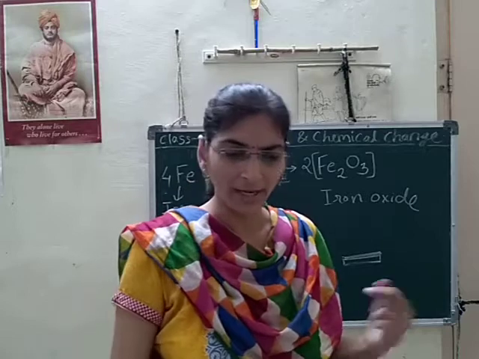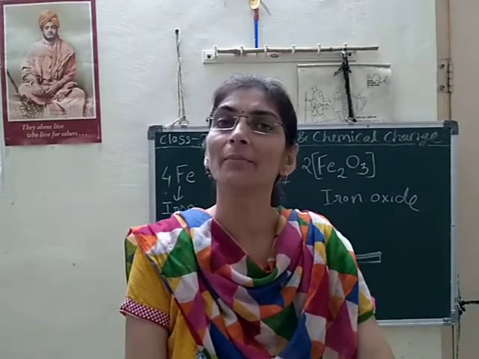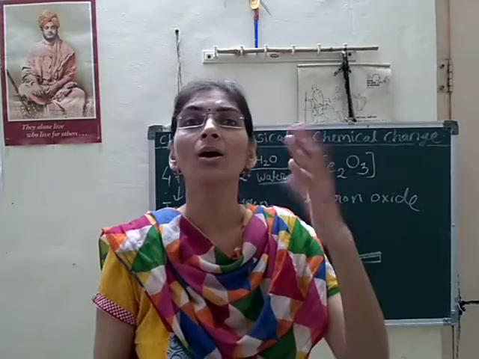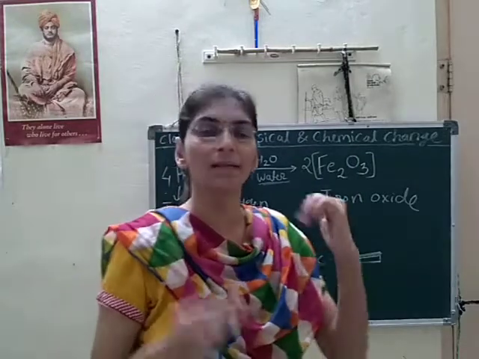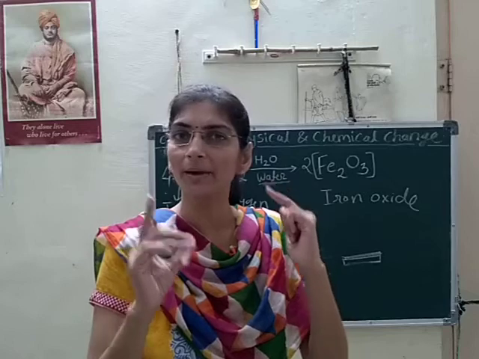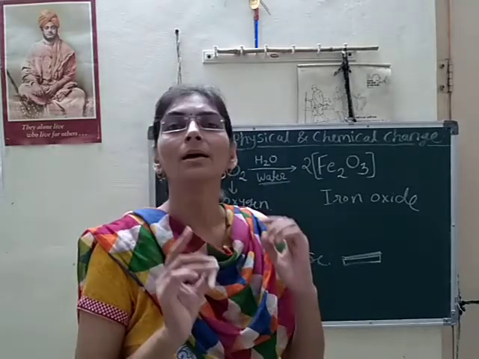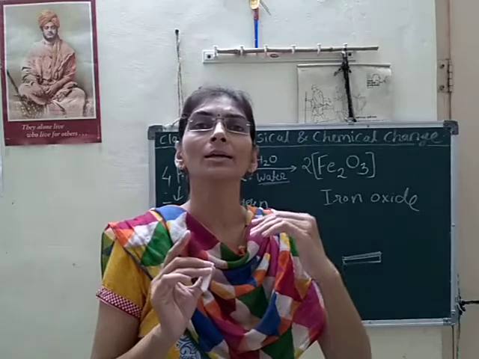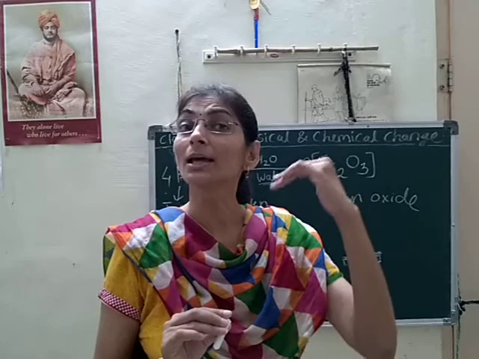And again, one very important thing, we can make an alloy, means a mixture of that metal with another metal or with carbon. If we mix that iron with carbon or with chromium or zinc metal, we will get an alloy of that iron, and that alloy has different properties because it is formed through a chemical change.